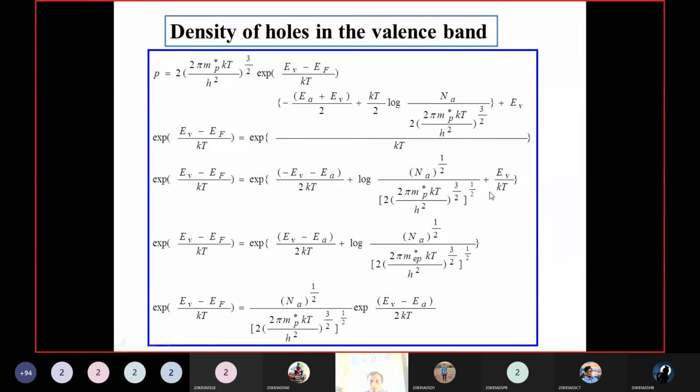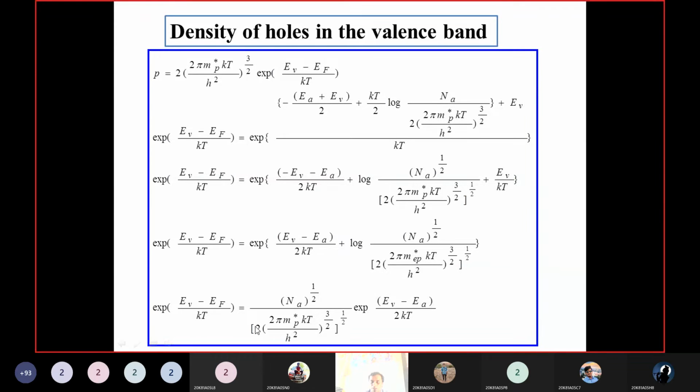Now if you solve these two equations further, we can get (Ev minus Ea) by 2kT. The remaining term will be log of Na by this total constant value. Finally, if you simplify it, we get exponential of (Ev minus Ef) by kT equal to Na power 1 by 2 into this constant term into exponential of (Ev minus Ea) by 2kT.